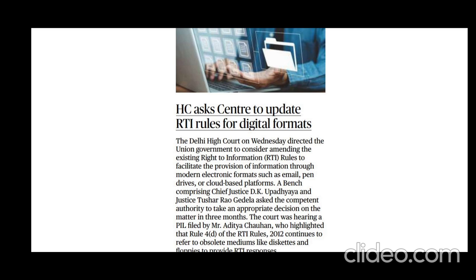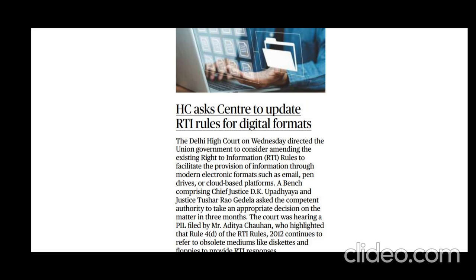And another important thing is you have to make note of what is the information that is exempted from this RTI. Okay, what are the information that is exempted from RTI? Any information that affects the national security and sovereignty concerns. For example, information that affects India's sovereignty, security, or strategic interest, relations with foreign countries, etc.